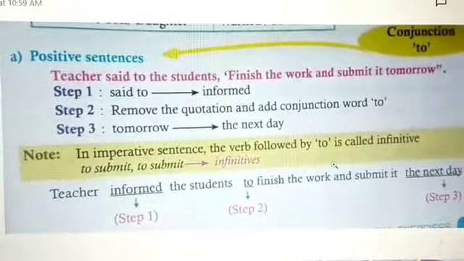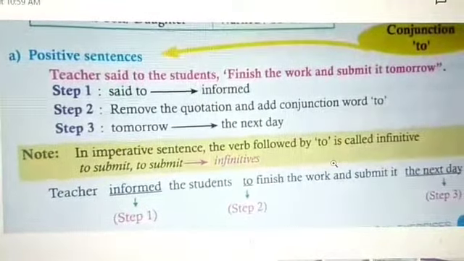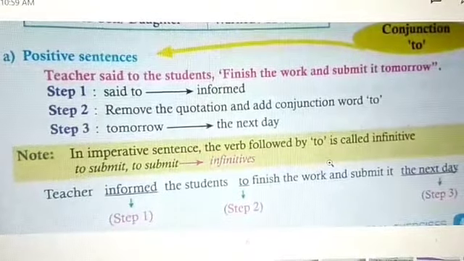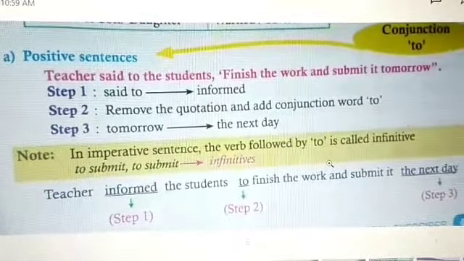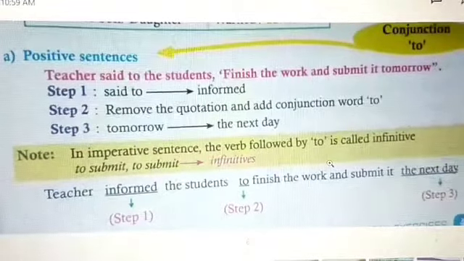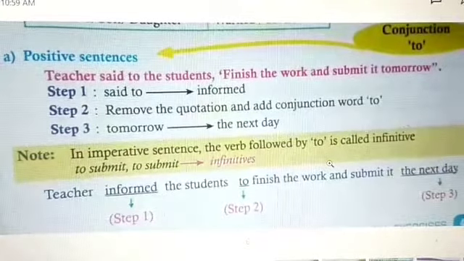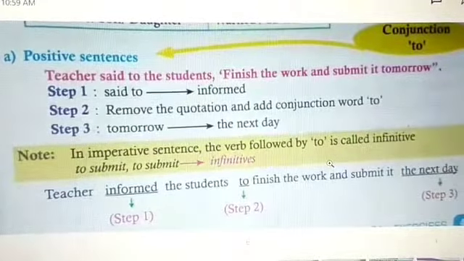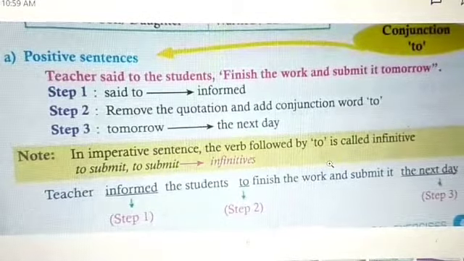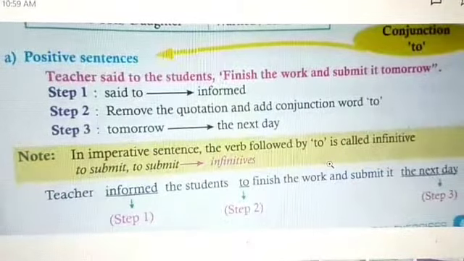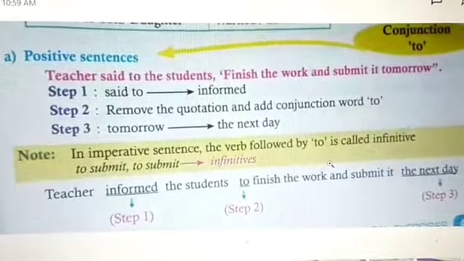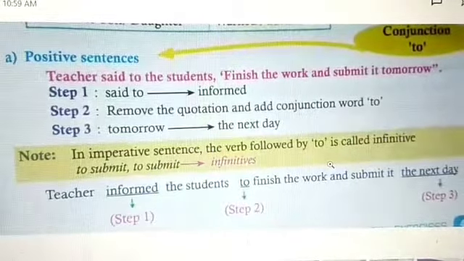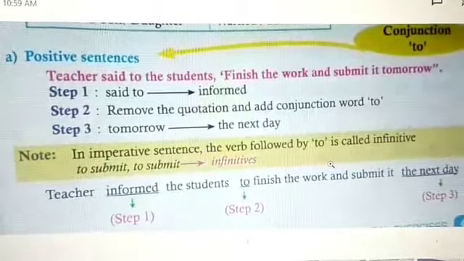You should note down this important point: in imperative sentence, the verb followed by to is called infinitive, to submit. So the teacher informed the students to finish the work and submit it the next day. Step 1, informed. Step 2, we have added to plus verb, that is infinitive. And last, step 3, tomorrow becomes the next day.